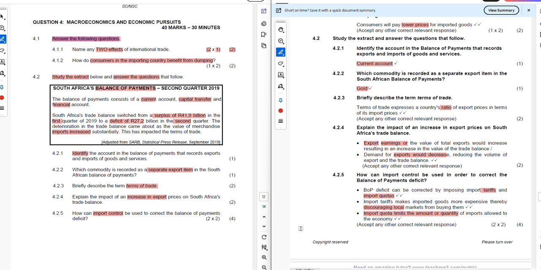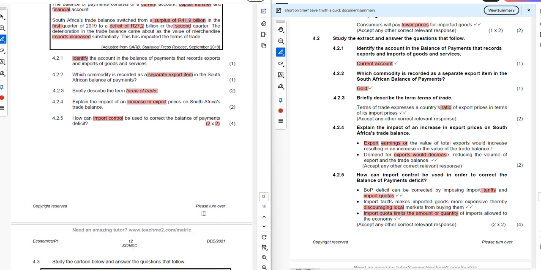So, what is important for you to realize here? The candidate was expected to provide two ways, and each way provided by the candidate to control the import was going to get 2 marks, provided that you are writing this paper and you see a question of similar nature.